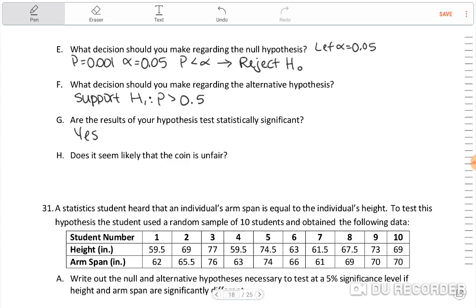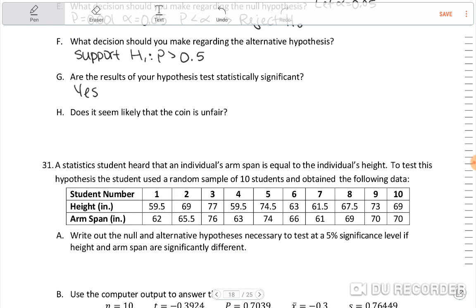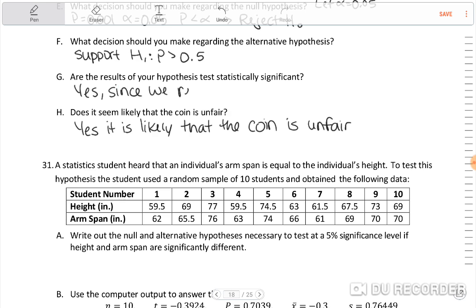Okay, does it seem likely that the coin is unfair? Yeah, I would say yes, because we found statistically significant evidence to support our claim, right? So, yes. It is most likely that the coin is unfair. Okay. Statistically, yes, since we rejected the null hypothesis.